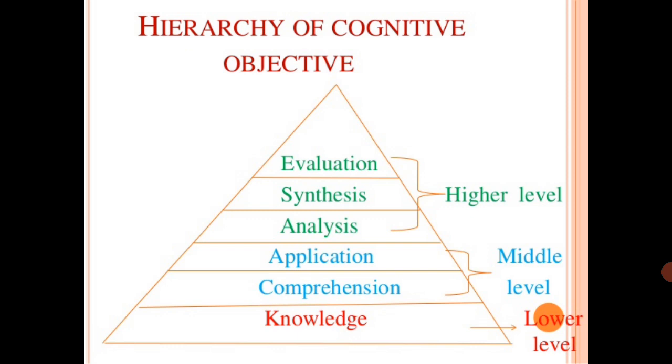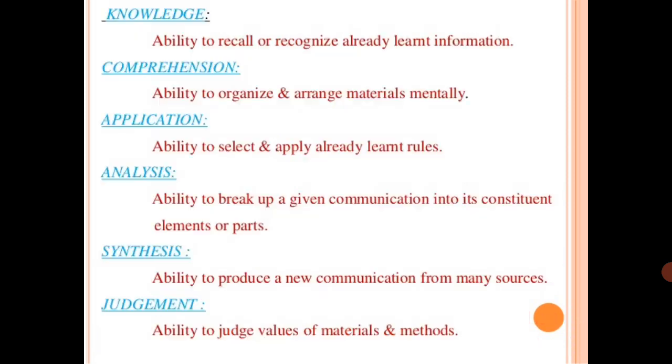When you go to the higher secondary or plus 2 level, analysis, synthesis and evaluation come. These are the hierarchy of cognitive domain objectives. Knowledge. So what is knowledge? Ability to recall or recognize already learned information. When you are teaching something, the students must be able to recall and recognize. You have to fix this when you are going to teach any content for the students. This is a lower level, so this is not only for a secondary school level.